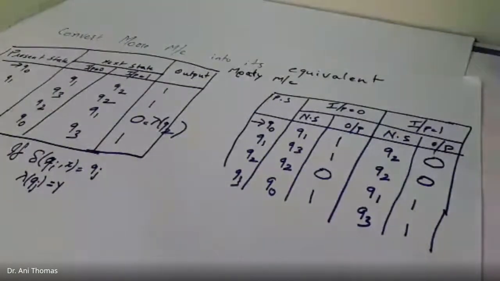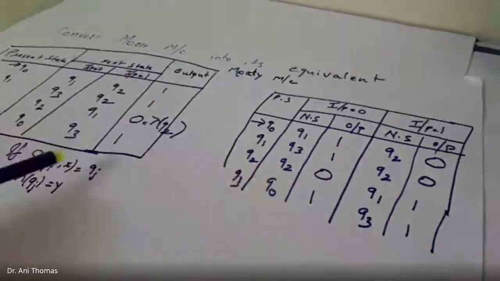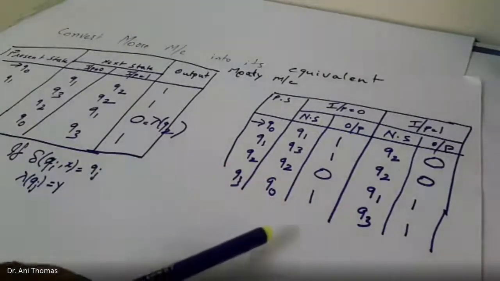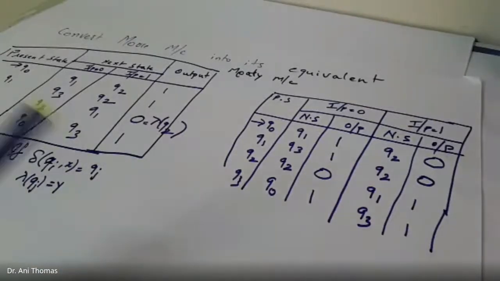And if an input string is taken and checked with both of these machines, you will get the same output for the Moore machine and for the Mealy machine. The same output string you will be getting.